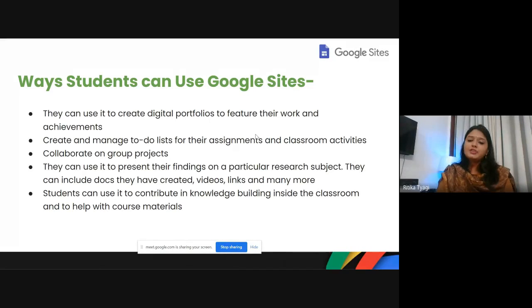So what I generally do with my classes, for example, if a student is really good with history, I ask him to create a website and then I share his work with the rest of the kids in my class. In that way, a lot of peer learning is happening and students can learn from each other. Students can use it to contribute to knowledge building inside the classroom, and it helps them with the course material. So whatever documents they are receiving from their teachers, they can put under one platform and create their own website.